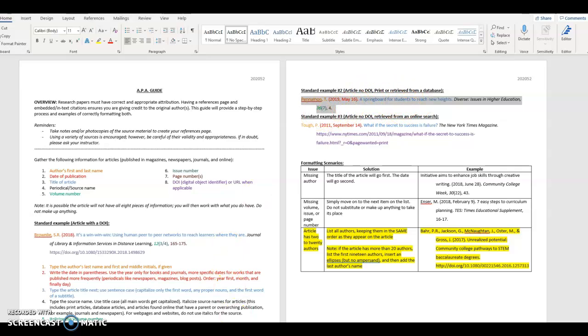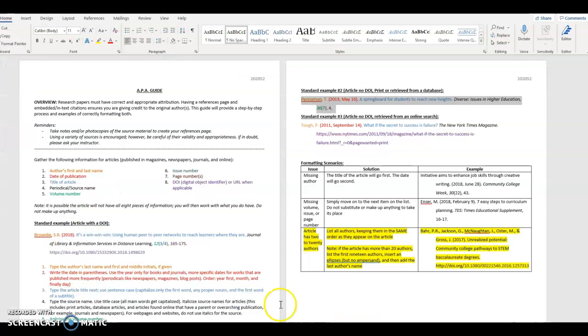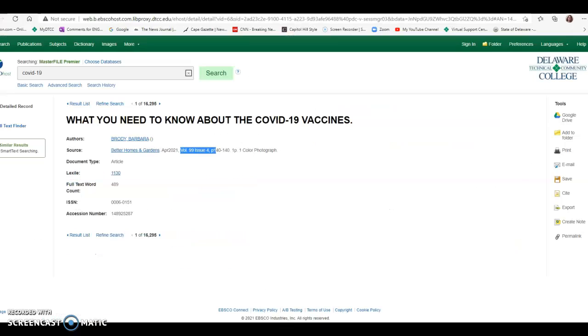And so the article from Masterfile Premier does have a volume, an issue, and a page number. So after the name of the source, I would use that comma, volume, issue, comma, page number, period. And remember, when you're looking in databases and it's just one page, don't put 140 to 140 like they have. Just put 140 one time.